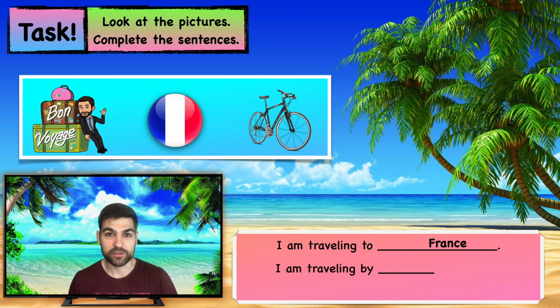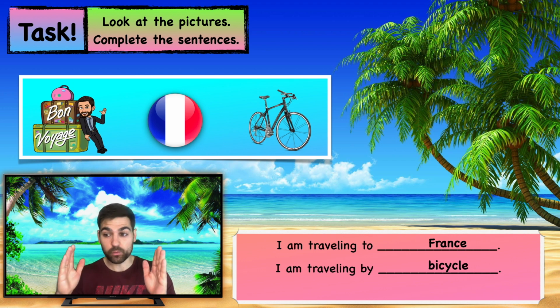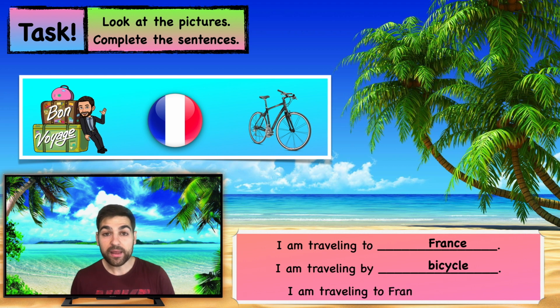Now the second question, how am I traveling? So, am I traveling by bus? Am I traveling by car? Am I traveling by plane? No, I am traveling by bicycle, because we can see a bicycle in that picture. And then we make the sentence, we join the two sentences together. So, I am traveling to France by bicycle. And we make it just one sentence. Did you get it? Let's try that again.